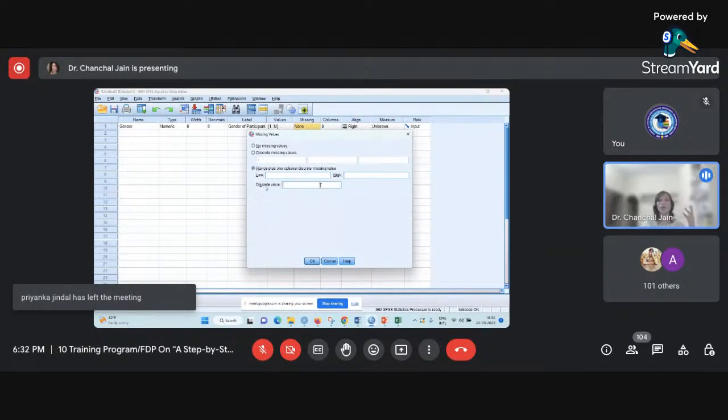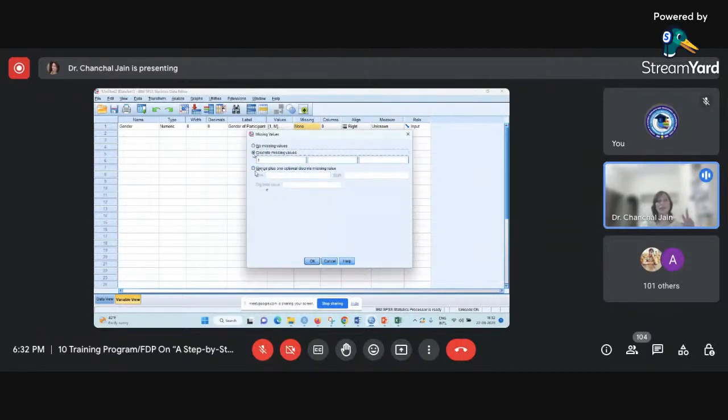Sometimes it happens that we can see our data in one go, and suppose we have seen that all the people belong to this particular age group, but there is one weird age we are looking at, maybe a person who is, suppose, more than 70 years, and we do not want to include that. So we can write here 72. That way it will use low and high, that is a range, and apart from that, one more discrete value this particular option can take. So that way you can use this.